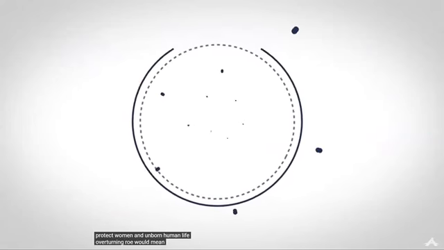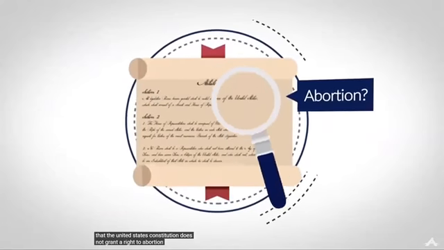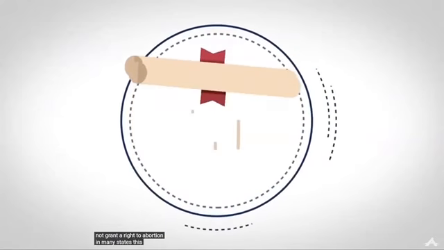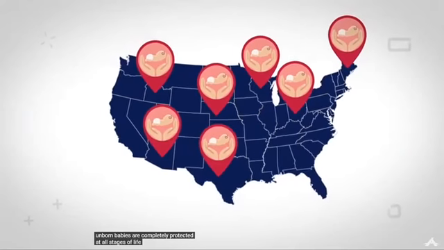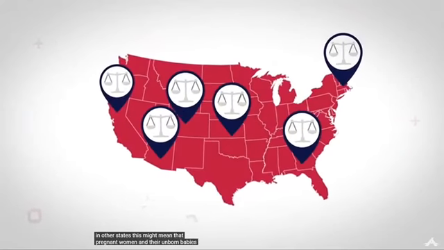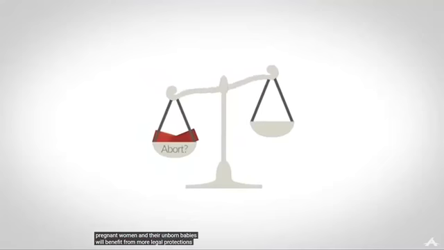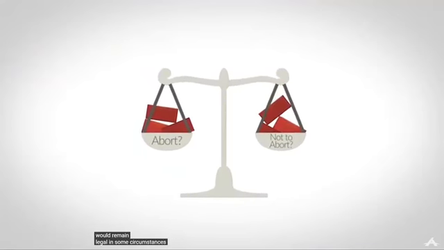Overturning Roe would mean recognizing that the United States Constitution does not grant a right to abortion. In many states, this could mean that unborn babies are completely protected at all stages of life. In other states, this might mean that pregnant women and their unborn babies will benefit from more legal protections than they have now, but that abortion would remain legal in some circumstances.